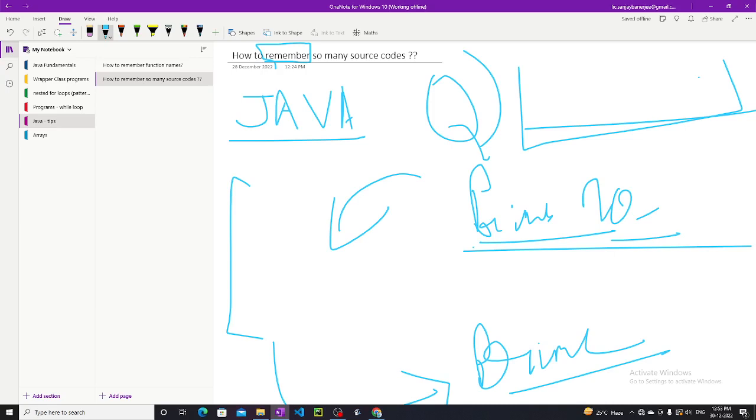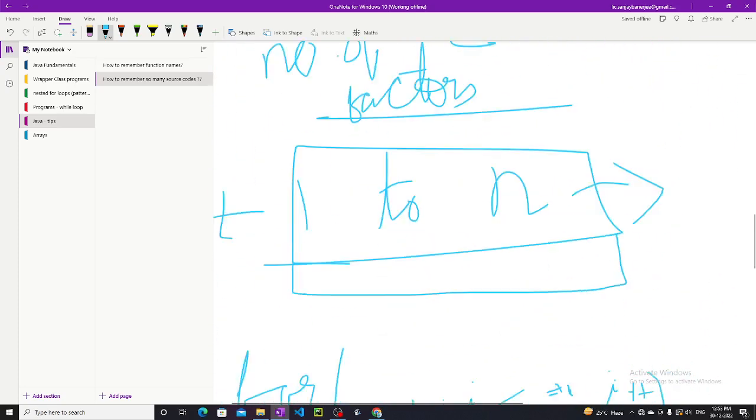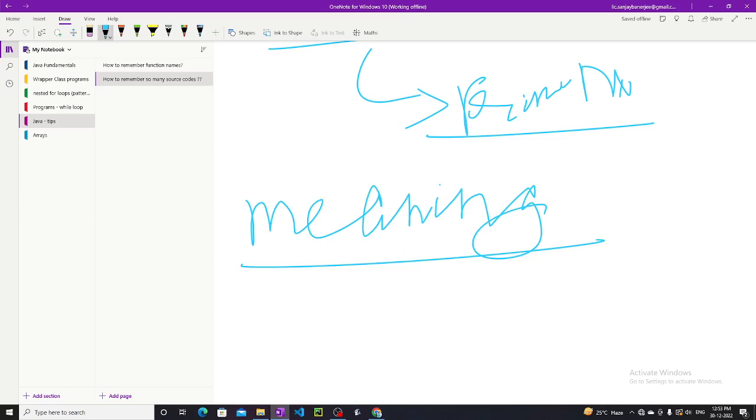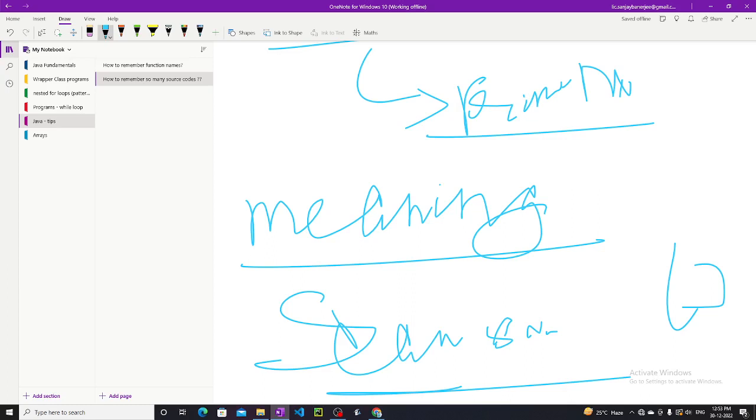So for this, you don't have to remember any code. Remembering becomes a very hectic task. If you don't know the meaning of each token, for example if I am writing Scanner sc = new Scanner(System.in), what does this whole line mean?